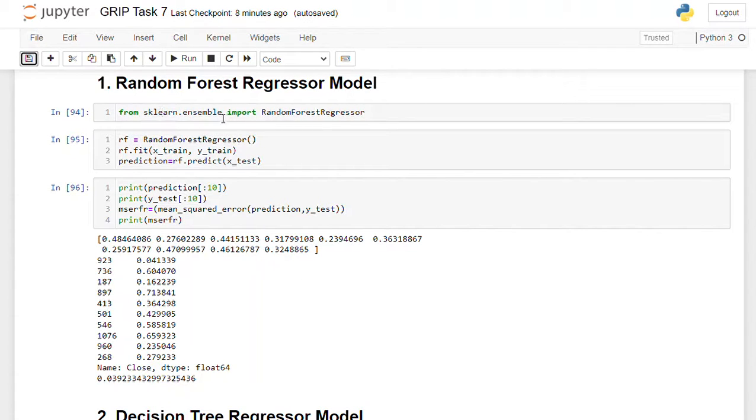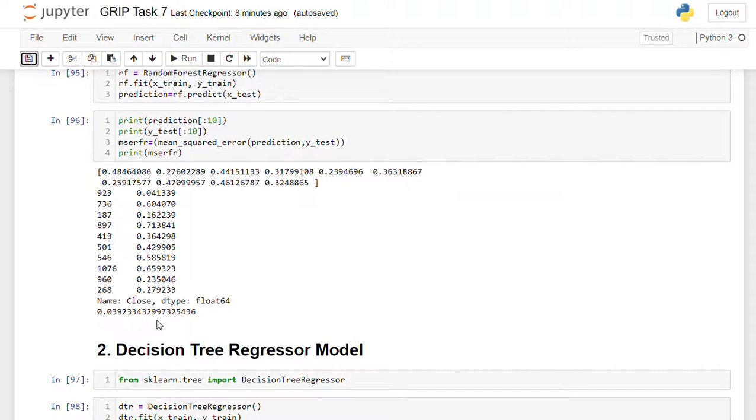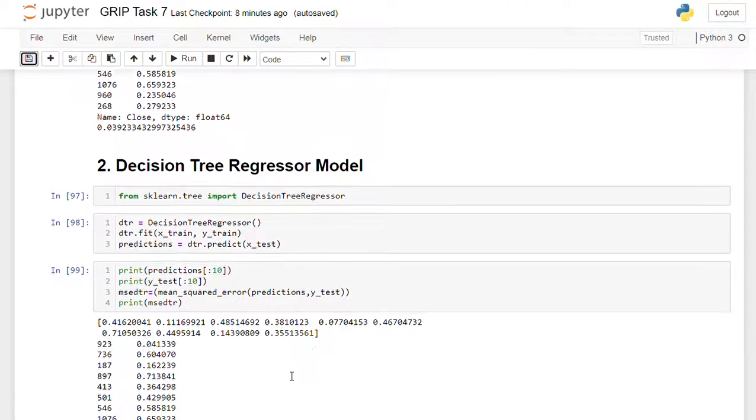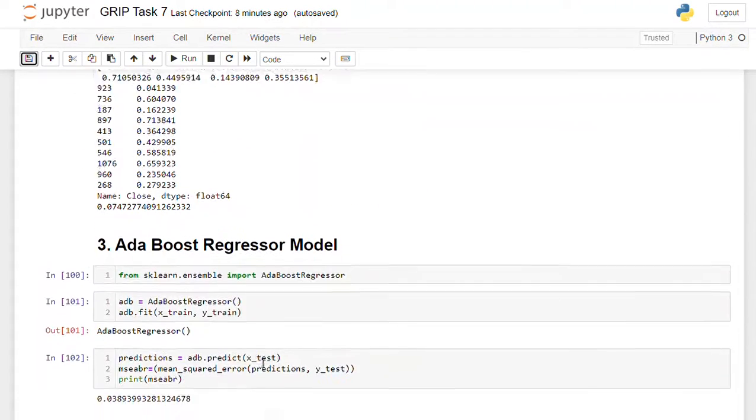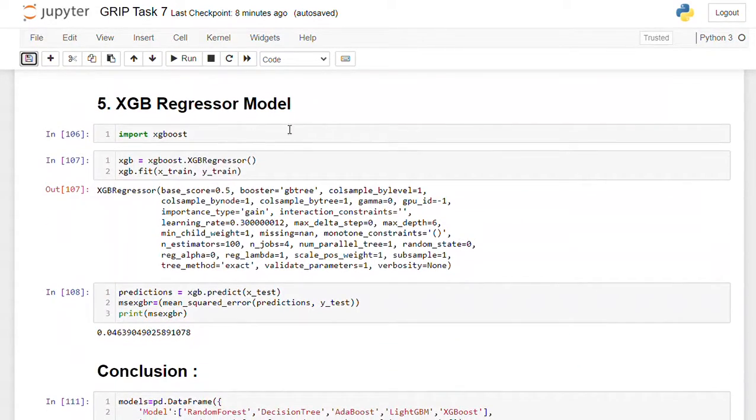I am importing RandomForestRegressor from the sklearn library under ensemble. First I initialize it and then train data is fitted to the random forest regressor model. Then it makes a prediction on the test dataset. After that, I am calculating mean square error. So mean square error for the random forest regressor model is 0.039. Likewise, doing the same process for decision tree regressor, AdaBoost regressor, LGBM regressor model, XGB regressor model.